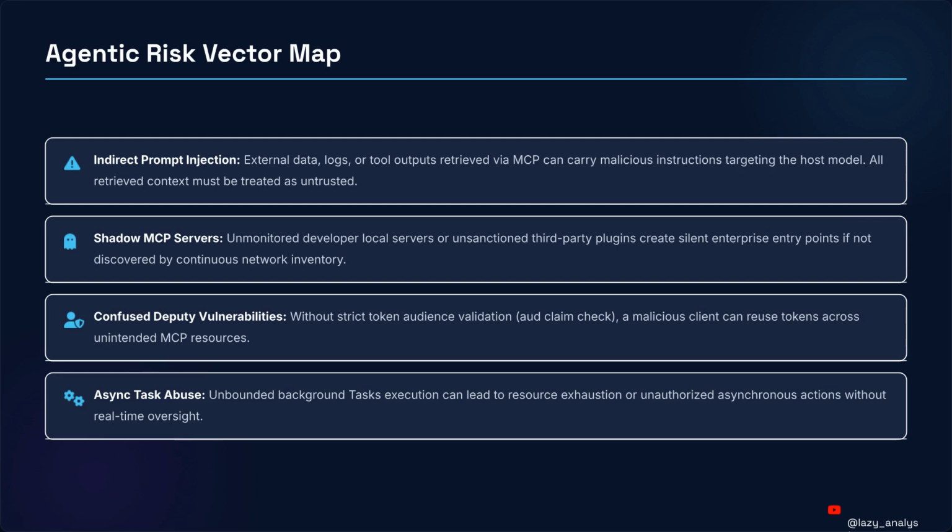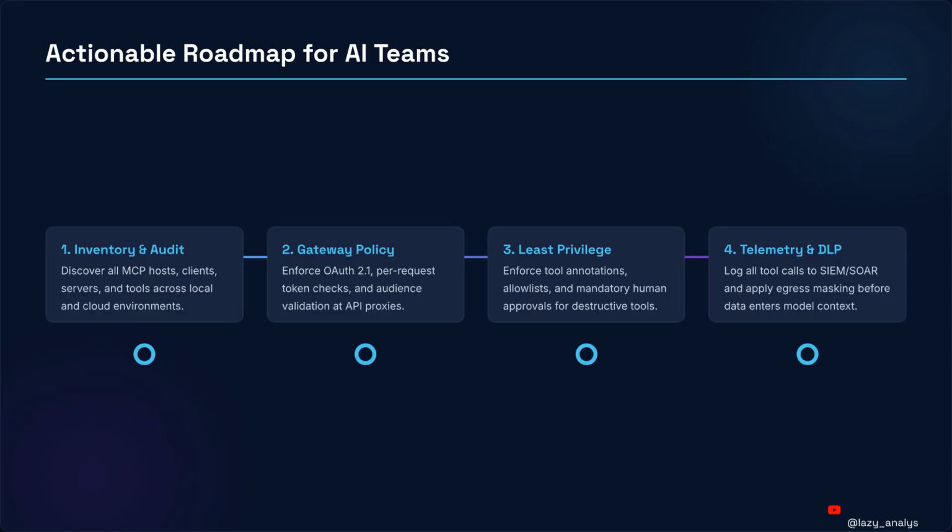Pause. But how to build our final roadmap? How to turn warnings into a concrete checklist. This is the actionable roadmap for AI teams. First, for inventory and audit, or finding parts, discover all MCP hosts, clients, servers, and tools in local and cloud environments. Second, for gateway policy entry rules, enforce OAuth 2.1, per-request token checks, and audience validation at API proxies.